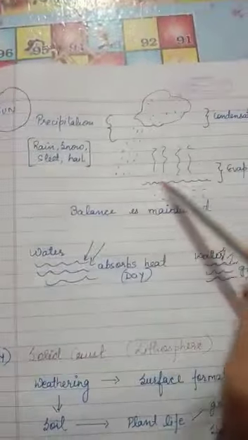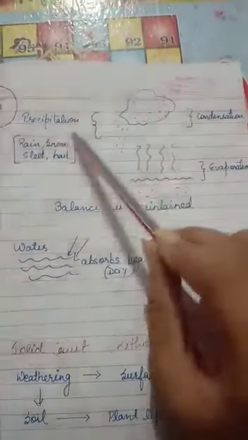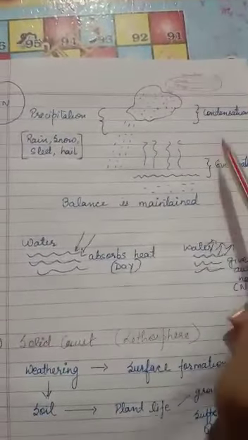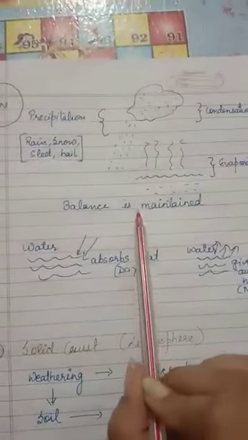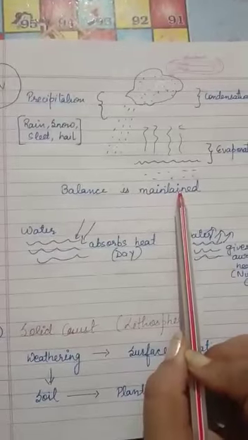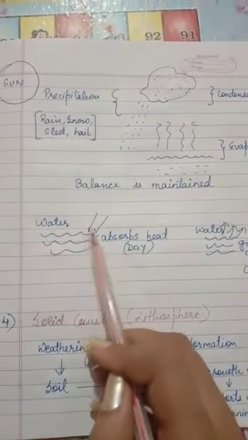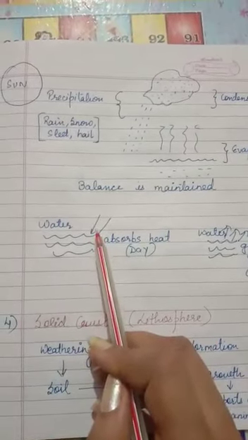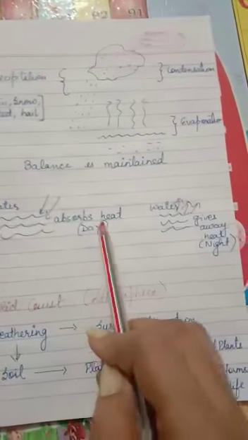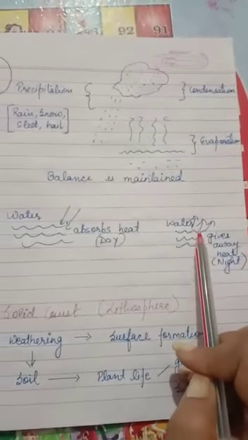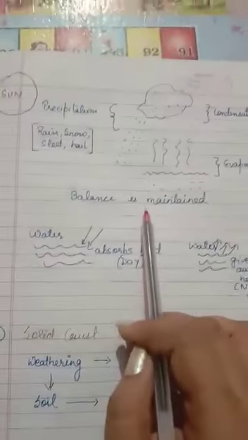So all the three processes, evaporation, condensation and precipitation, are known as water cycle or hydrological cycle. Through this, balance is maintained on the surface of Earth. As we all know, water absorbs heat during the day, and it gives away the heat during the night. Like this, the balance is maintained.